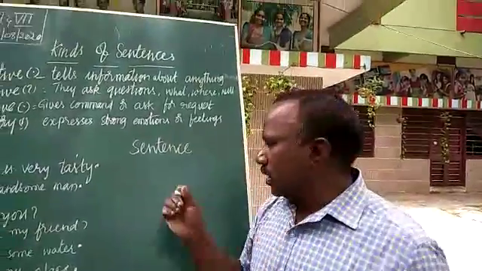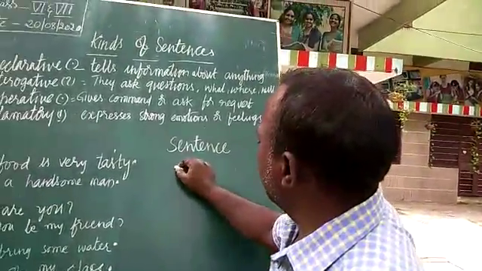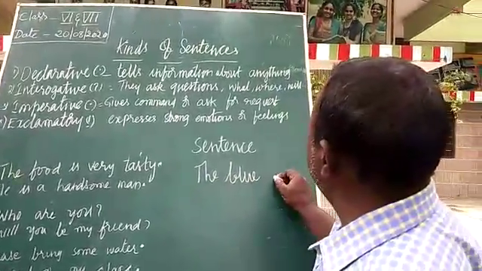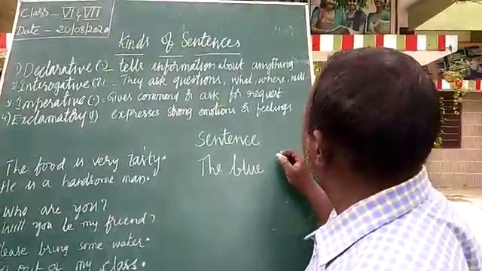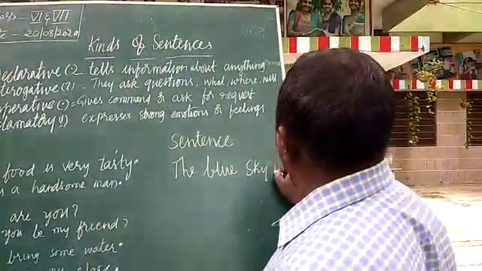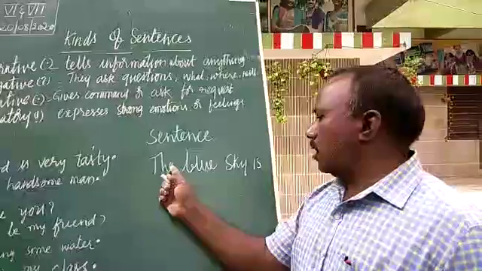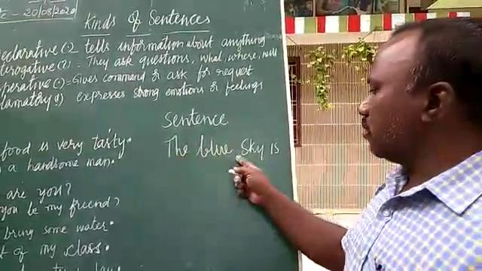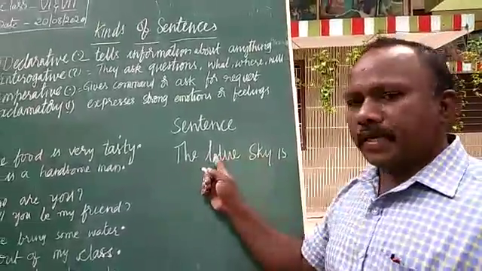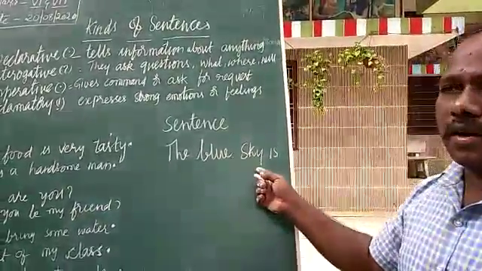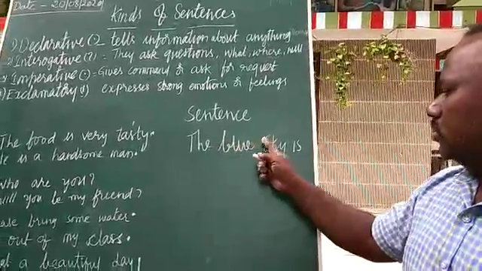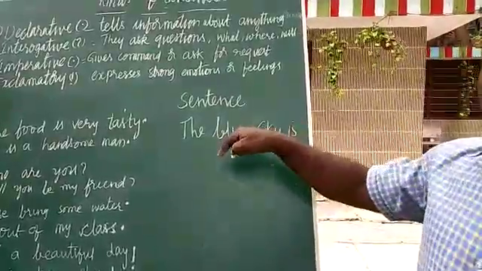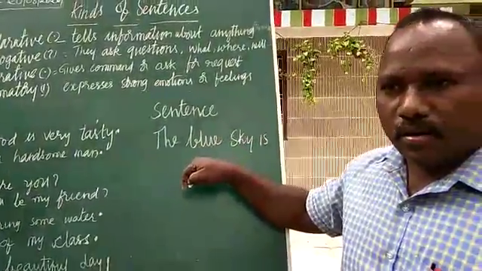I'll give you an example. The blue sky is. Now, I said a sentence should have a group of words. Here we have some group of words, but the meaning is not clear. These words should be arranged in a proper order.